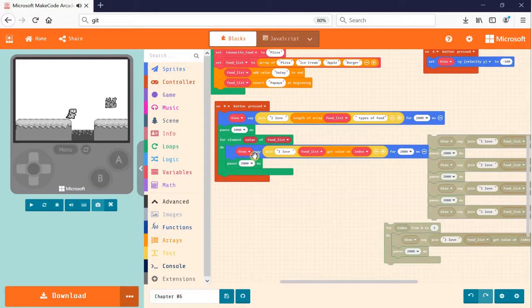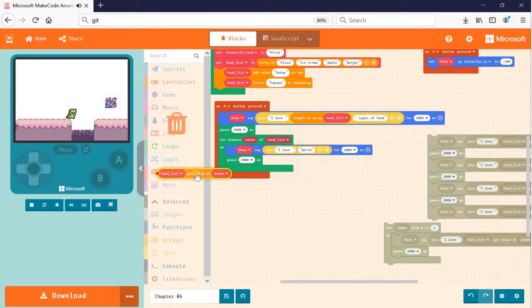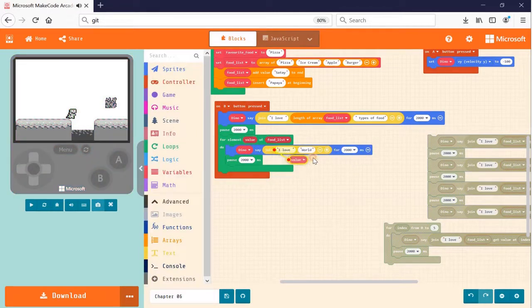So for this text, there's one thing different from the previous for loop. Instead of saying food list get value at index, I can use the value directly, because the value over here returns the value for the current iteration. So I don't need to get value again. So let me just go ahead and remove this block and replace the value on top of the text directly. So this value will be the value of the array based on the current iteration.